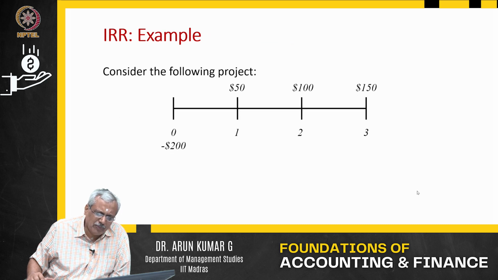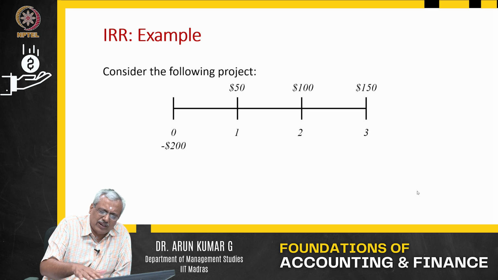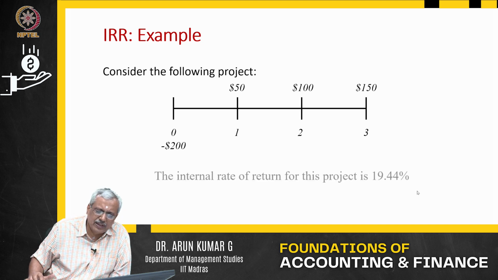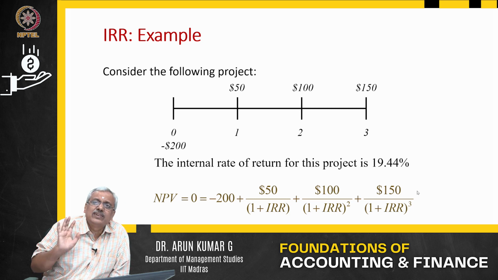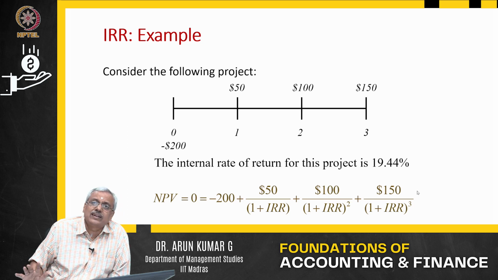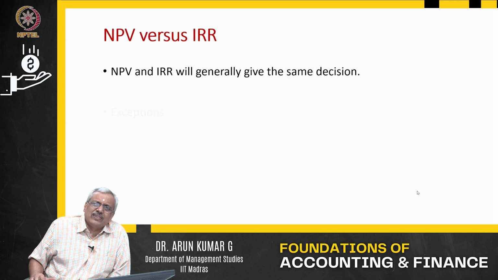We'll take up some numericals. Consider a project where $200 is the outflow, $50 in the first year, $100 in the second year, $150 in the third year. When I look at the IRR for this project, it is 19.44%. If I discount at 19.44%, my NPV is 0 in this case, exactly like this. So when we say NPV and IRR, which is better?